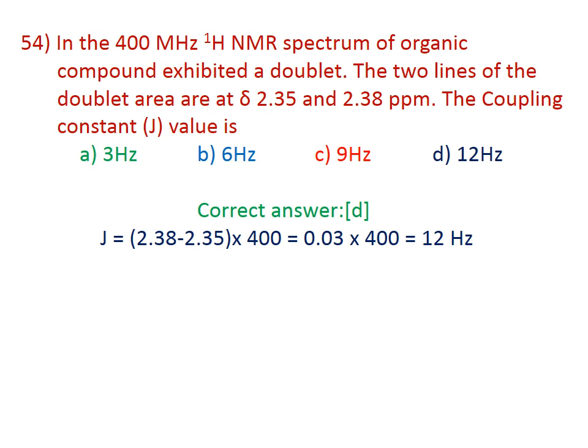Number 54. In the 400 MHz 1H NMR spectrum, an organic compound exhibits a doublet. The two lines of the doublet are at 2.35 delta and 2.38 delta respectively. What is the coupling constant J value for this compound? The coupling constant J will be equal to 2.38 minus 2.35, the difference between the two peaks, multiplied by 400. That will be equal to 0.03 into 400, which equals 12 hertz. Therefore, the correct answer for this question is D, 12 hertz.